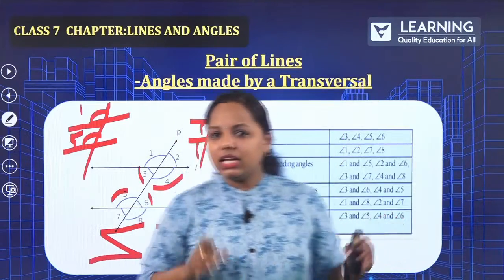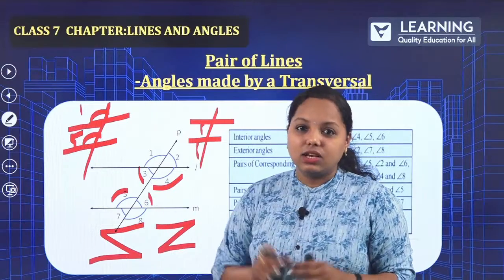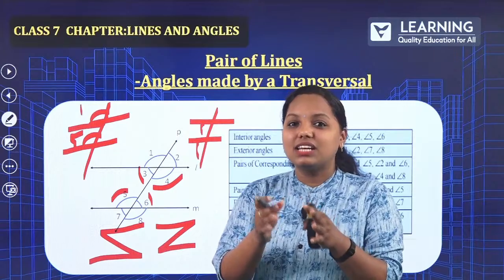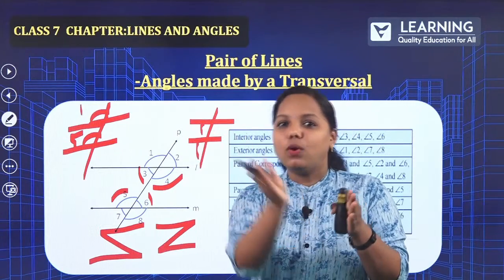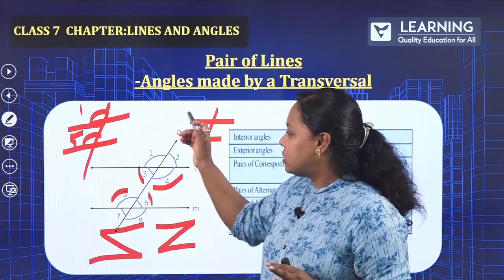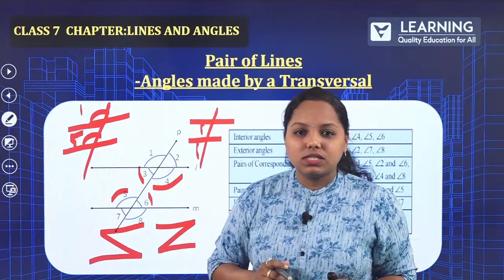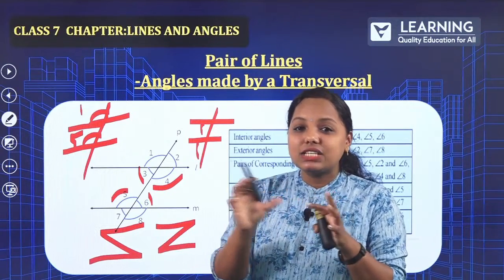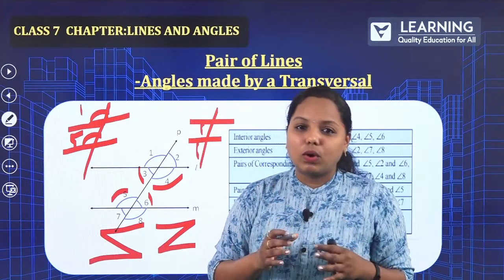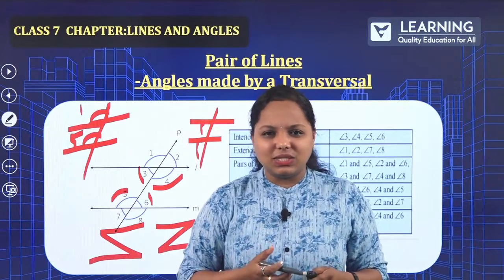Now, how about the next one? Is there any interior angle? Yes, there are still interior angles. So, 4 and 6. So, transversal, I hope you will remember the train example, right? Two tracks, and upon that one more track is coming. So, that is nothing but the transversal line over there. So, here according to this figure, P is a transversal. I hope you are able to classify what is corresponding angle and alternate angle. These are the two important things. And the normal English words, interior and exterior, are very easy.